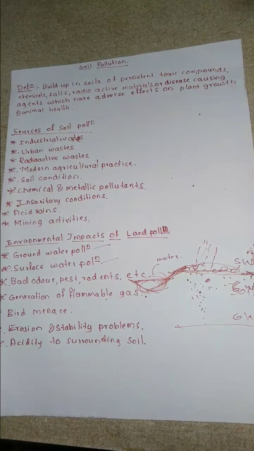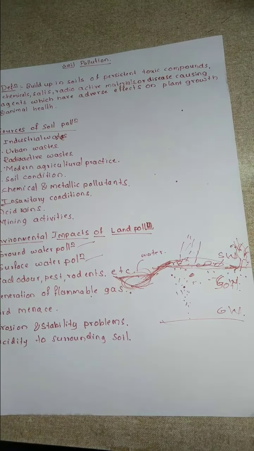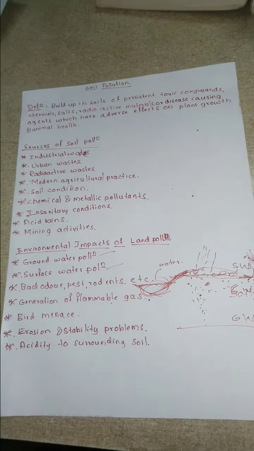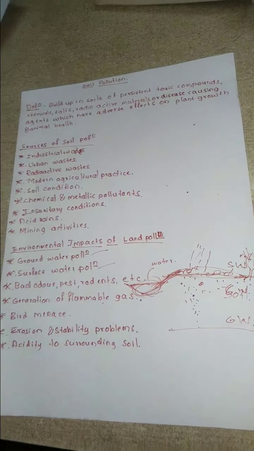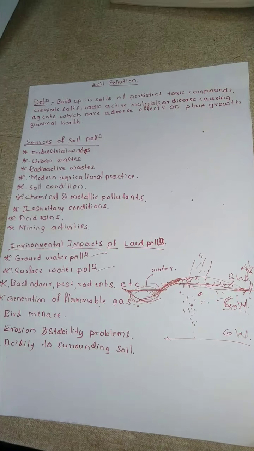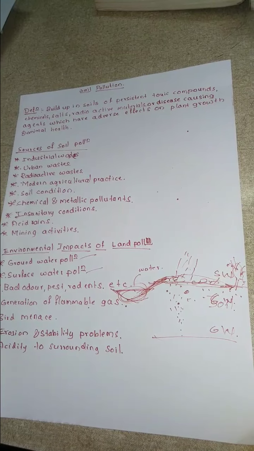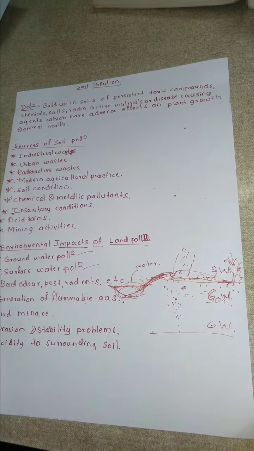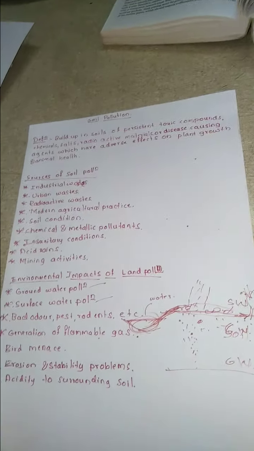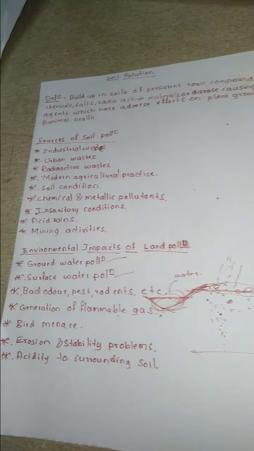Again, when we throw solid waste material on the ground, birds will be fond of the food, and when birds are searching for food, suppose an airport is very near to that solid waste heap and the birds are flying over it, then it is going to create a problem for the landing and takeoff of the planes. So here also it is going to create a problem by having the bird menace.